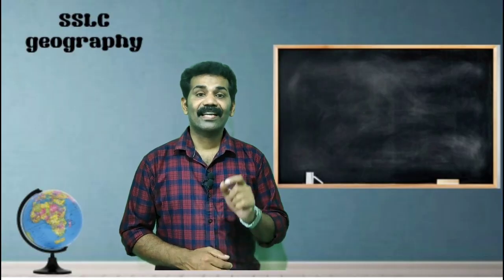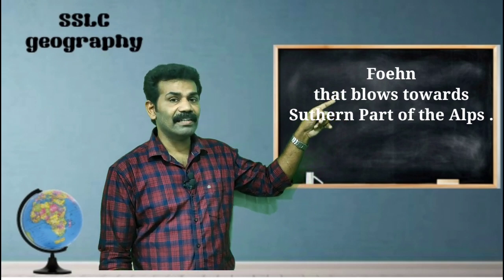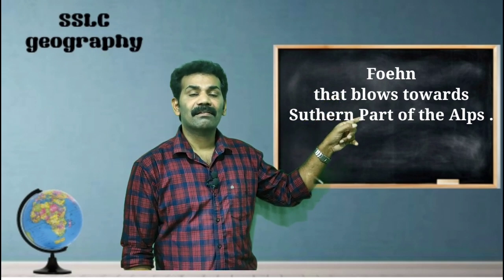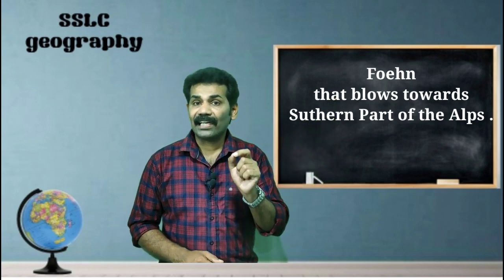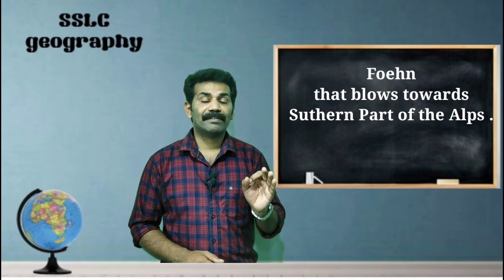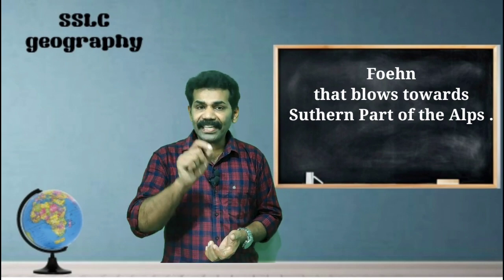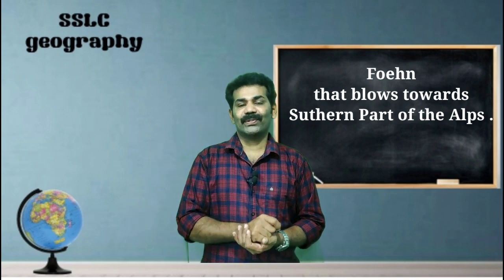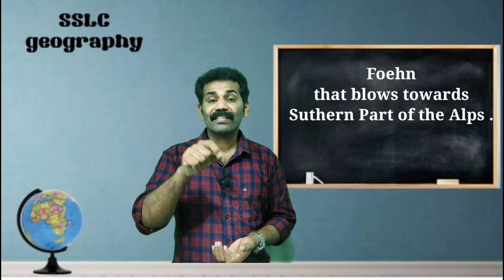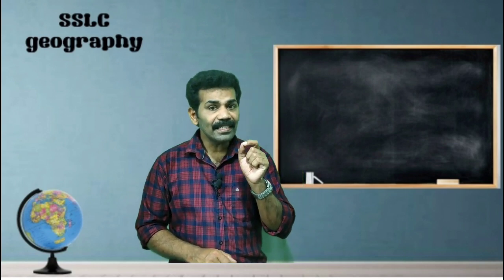Then another wind is the Fun. Fun is another local wind that blows in European countries. It is known as a Fun. Fun is another local wind blowing in the southern part of the Alps mountains in Europe. It is a hot and dry wind also. So it is known as a European Chinook. Because of this wind, it reduces the severe cold in Europe. Fun is also known as a European Chinook.